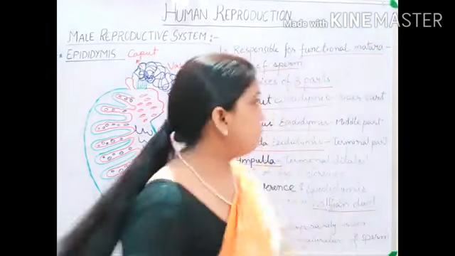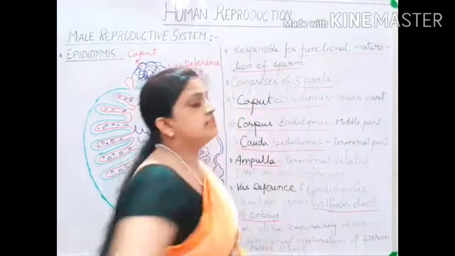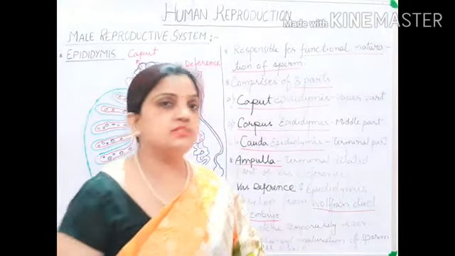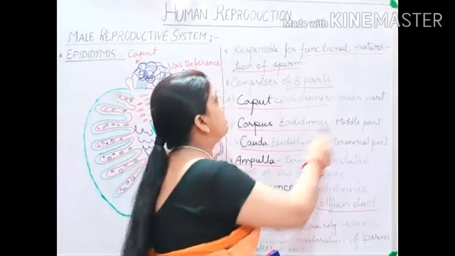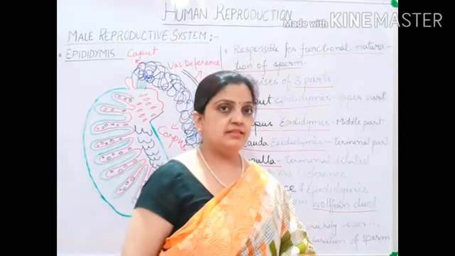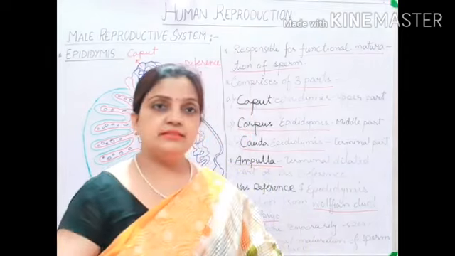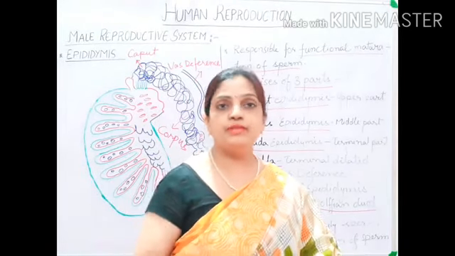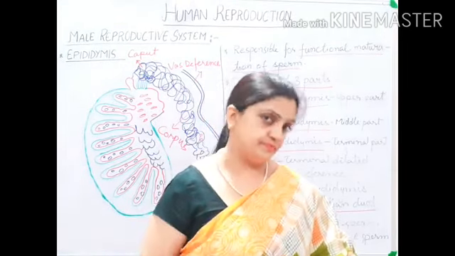Epididymis is responsible for functional maturation of sperms. We will start what we mean by functional maturation of sperm a little later.